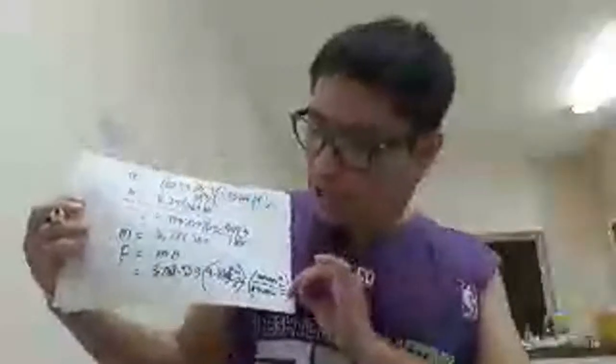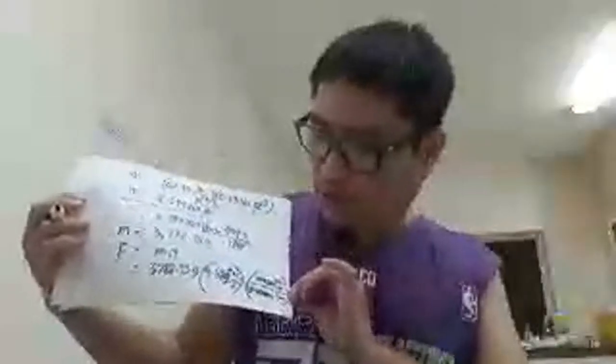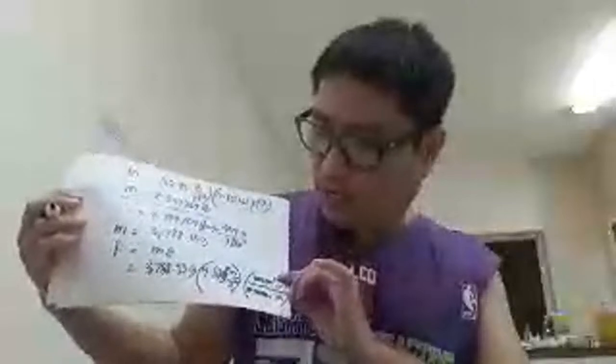1 meter is equal to 100 centimeters. And then we need to cancel the meter. 100 centimeters equals 1 meter.